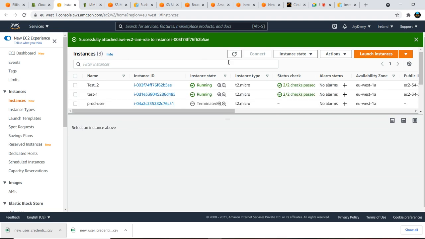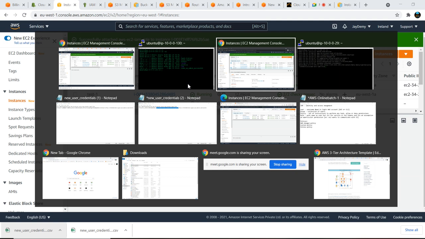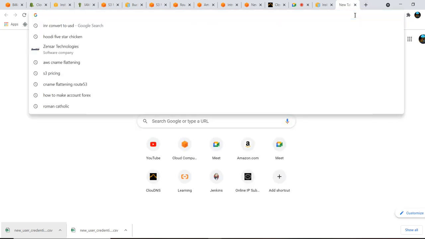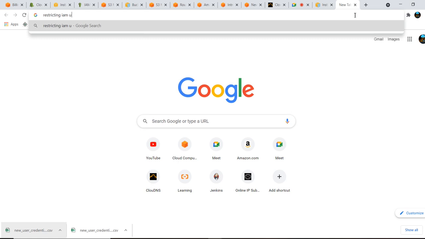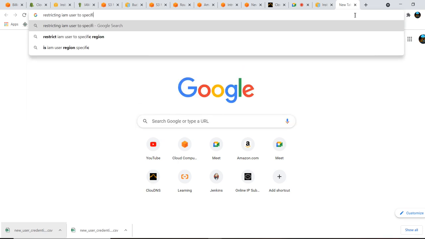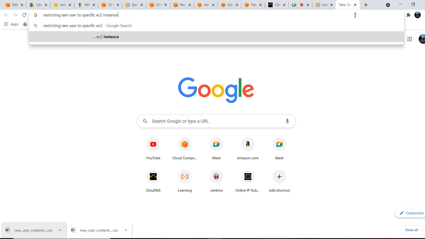Now these two users I created have the same IAM privileges. Now I want to restrict the privileges to only one specific account, a specific EC2 instance. Restricting an IAM user to a specific EC2 instance.